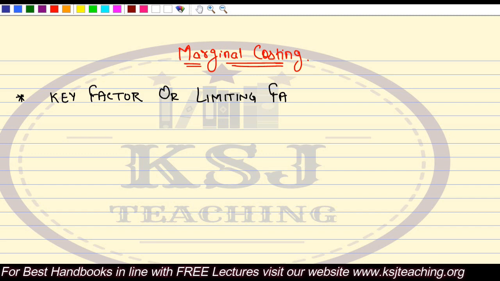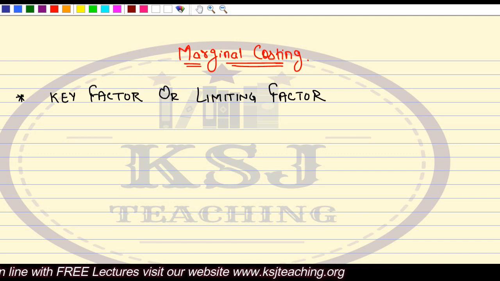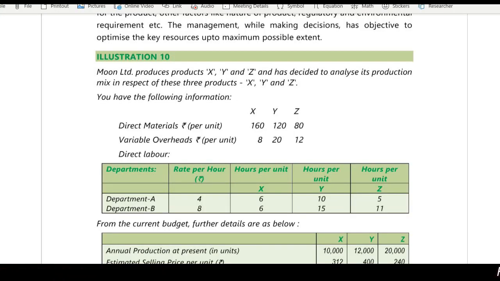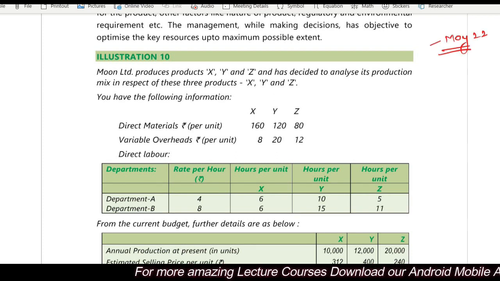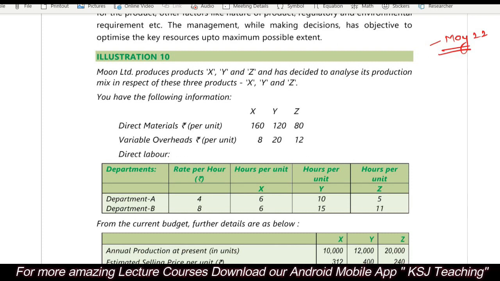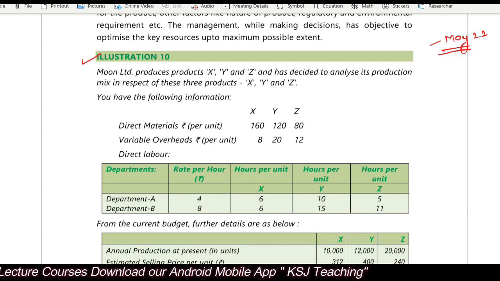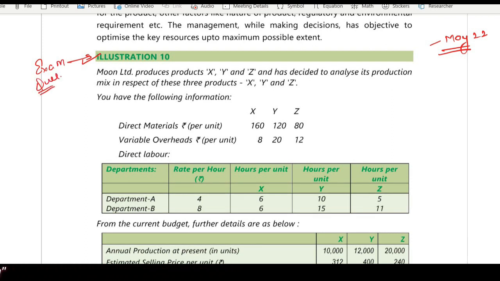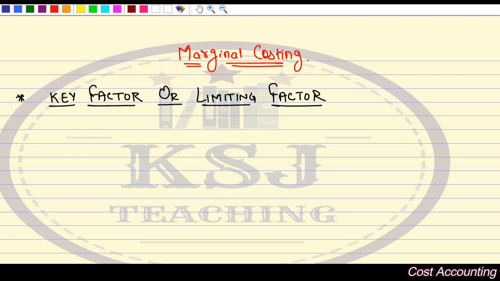Now from the practical point of view, this topic is very important, right? If you talk about the ICI module, I'll show you the ICI module. This is the May 2022 updated module in which new questions have been added. This illustration number 10 will be solving. This is a CA exam question. So we'll be discussing this. First, try to understand the concept behind this key factor, the limiting factor.